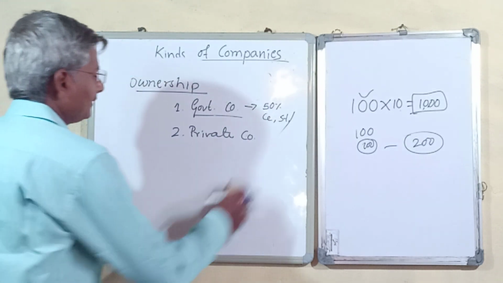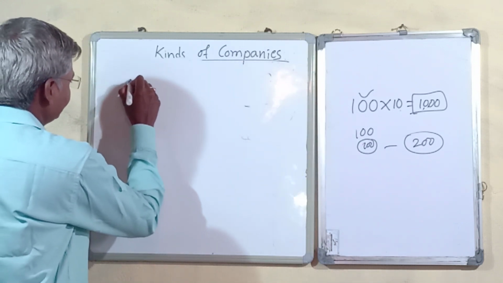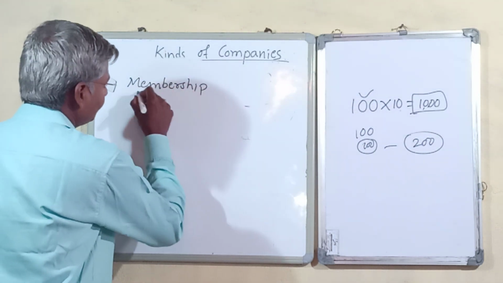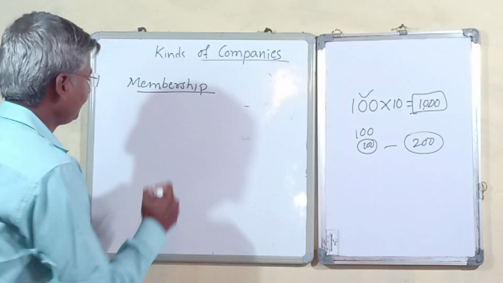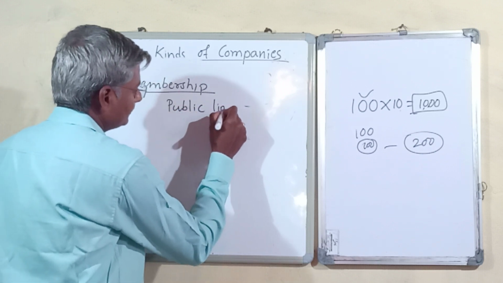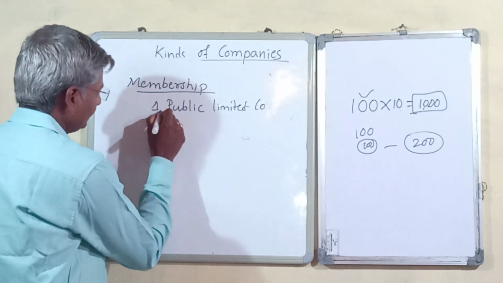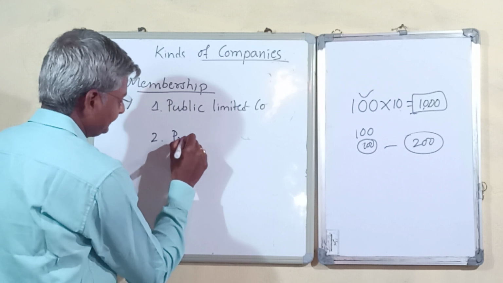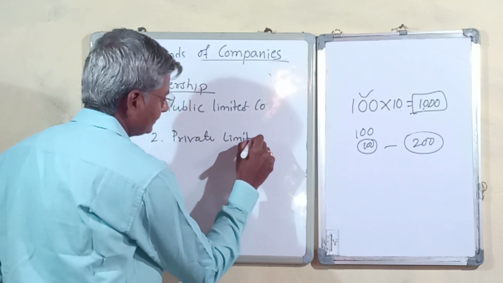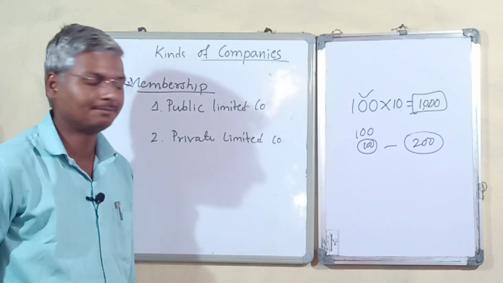And again we have the next classification based on membership. Based on membership, we classify companies as public limited companies and private limited companies.